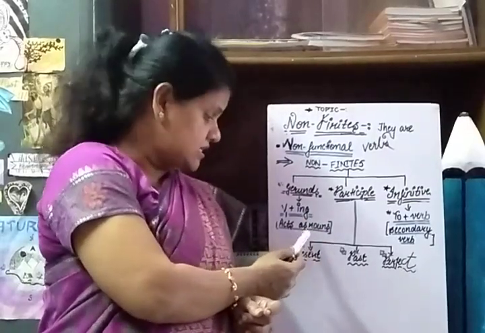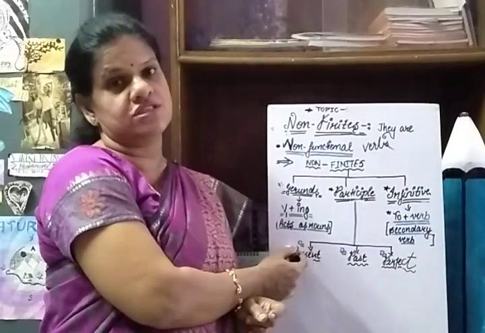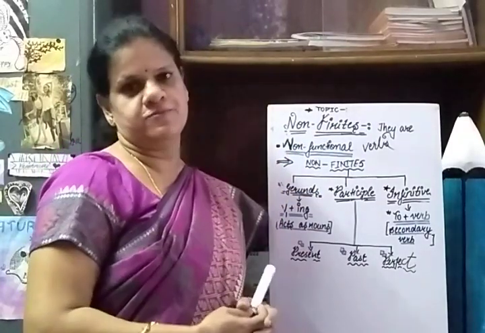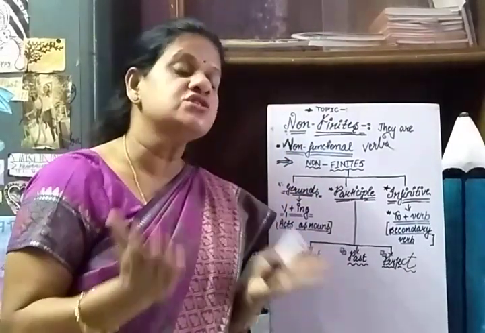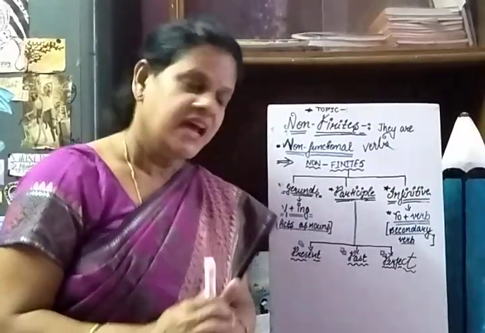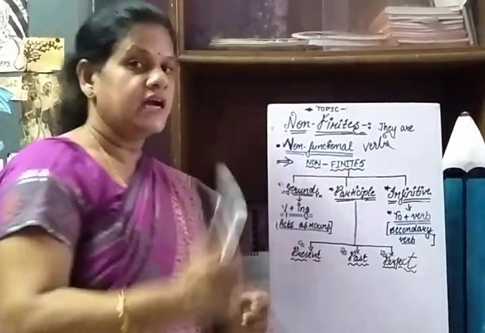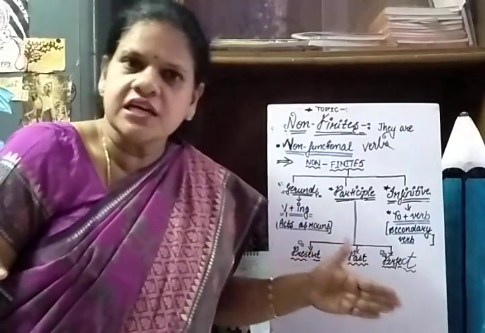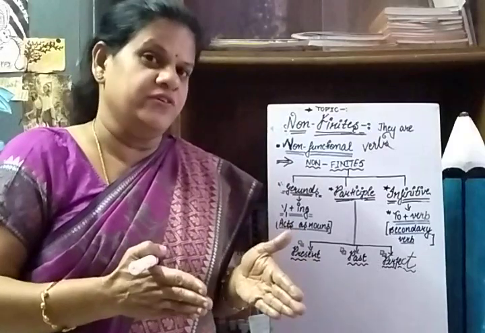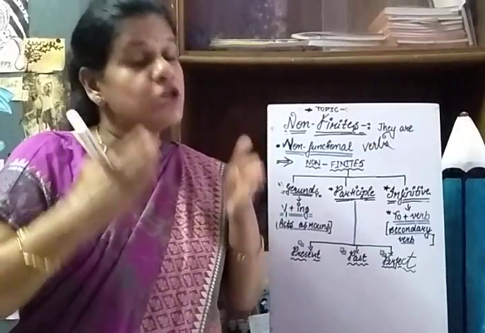It is acting as the noun. It is acting partially as a noun in the sentence. So that is the reason gerunds are one of the non-finite verbs. Okay, so gerund, what is gerund? It's the first type of non-finite verbs, and it is verb plus ing. Okay, a verb in ing form, when it is not acting as a main verb in the sentence and it is acting partially as a noun, then it is called a gerund, and we can consider it as a non-finite verb.